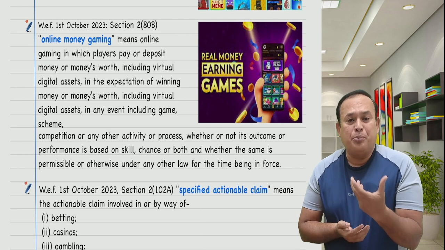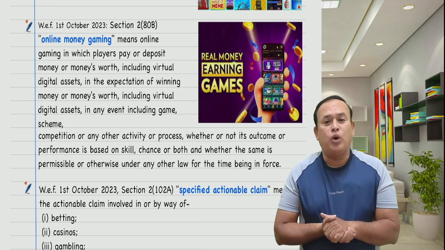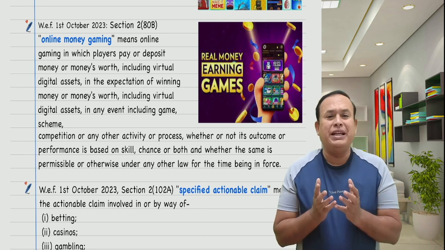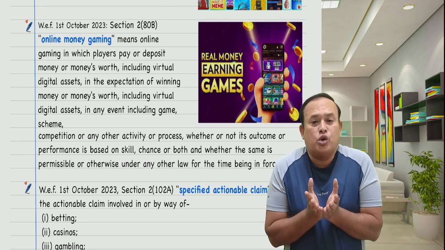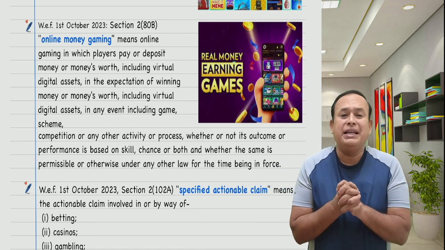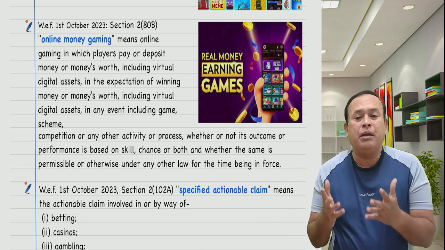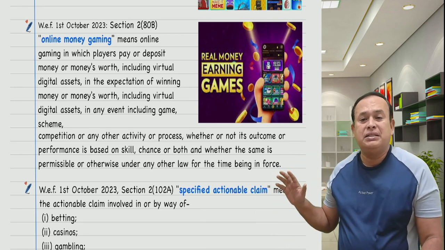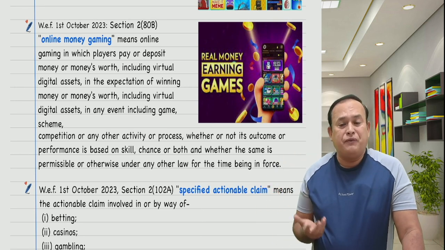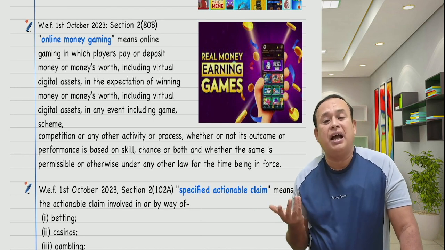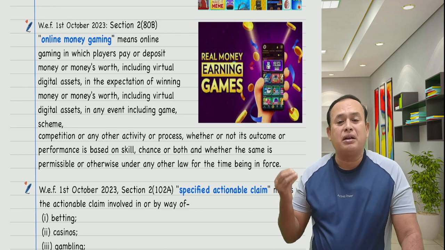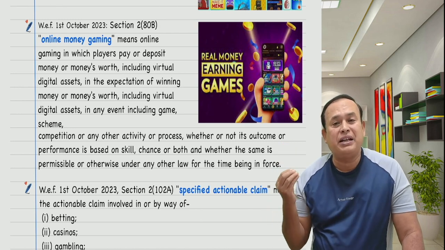players pay or deposit money or money's worth including virtual digital assets in the expectation of winning money or money's worth including virtual digital assets in any event including game, scheme, competition or any other activity or process, whether or not its outcome or performance is based on skill or chance or both, and whether the same is permissible or otherwise under any other law for the time being in force.